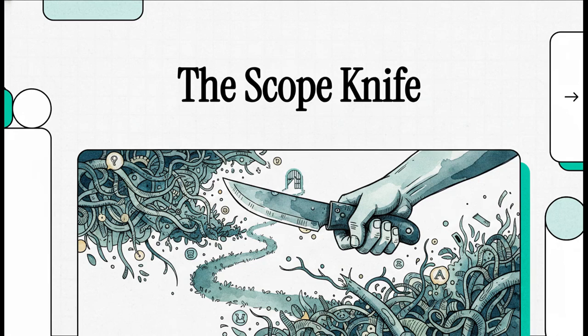Today, we're tackling a genuinely massive challenge for product and engineering leaders. We are talking about how to decide what not to build. Seriously, in a world where everyone has an endless wish list of features, learning how to ruthlessly cut scope is arguably the single most valuable skill you can develop.